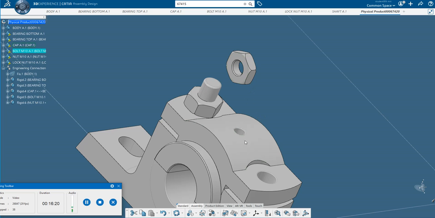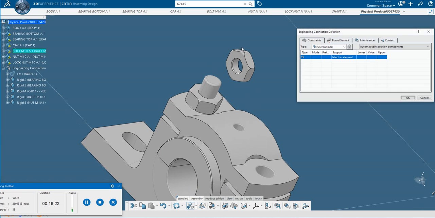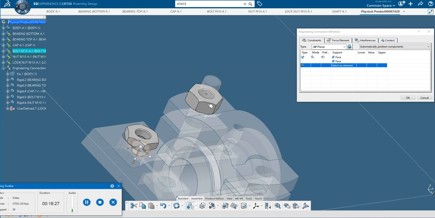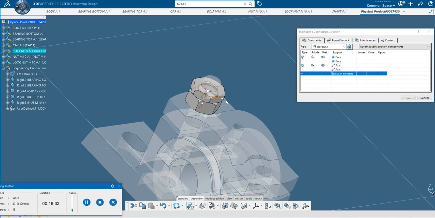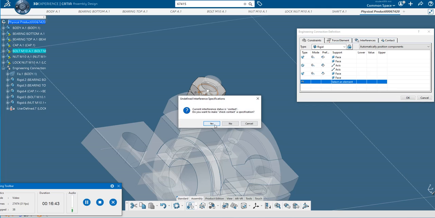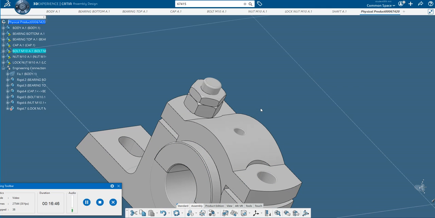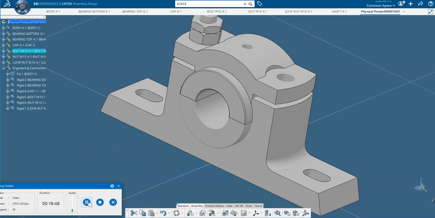Now I will give the constraints. So first you select this face and this one. Next you select this axis with this axis, and I want this one here. So these two are parallel. Now you see here automatically it is rigid. Click OK and update. Now you see here this part, same parts again you can call and you can give all these constraints.